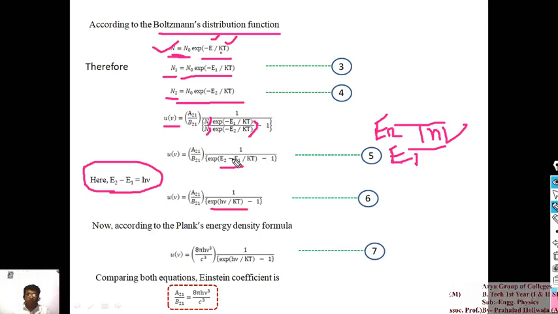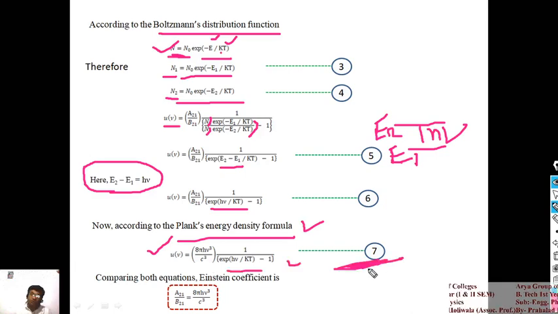Now according to the Planck energy density formula, that Planck theory you can read in black body radiation. According to black body radiation, Planck derived the energy density formula, and that formula I am using here. According to Planck, the energy density in the frequency range is u nu equal to 8 pi h nu cube upon c cube times 1 upon exponential h nu upon kT minus 1. So that equation we already have according to black body radiation, and that is equation number 7.